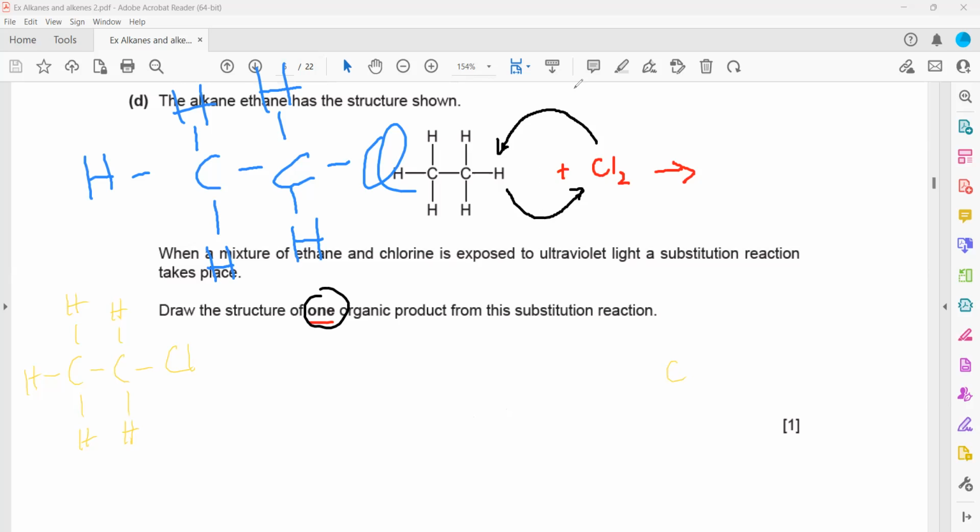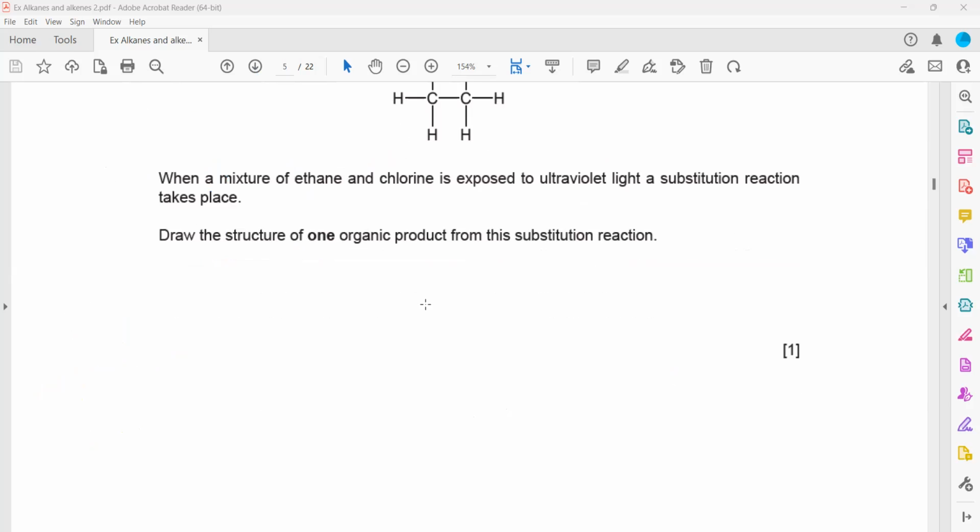So a substitution reaction occurs, and one hydrogen will be replaced by chlorine.